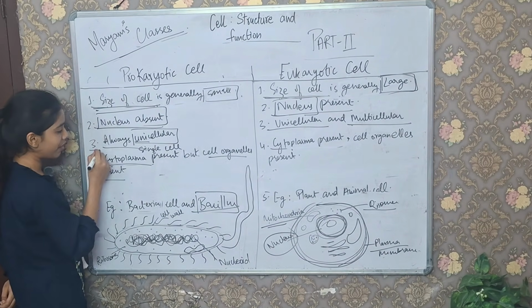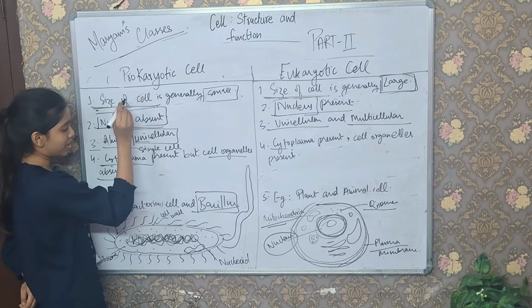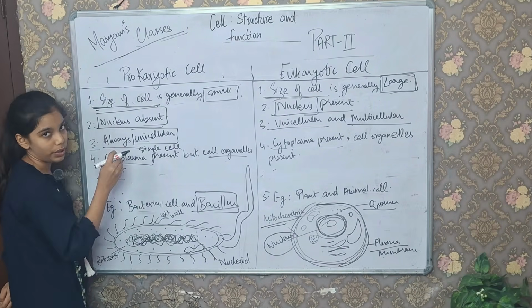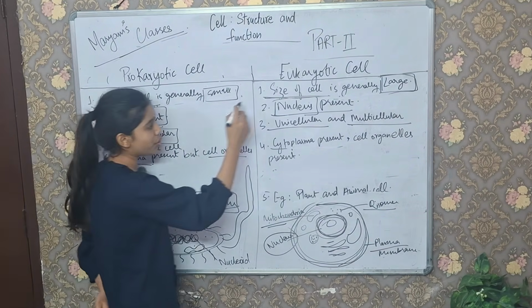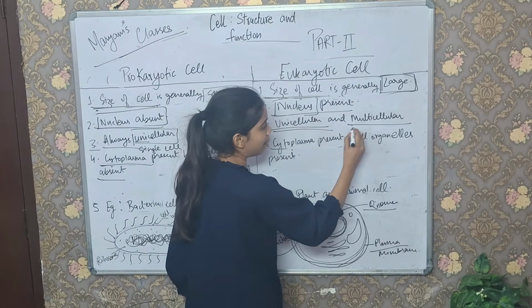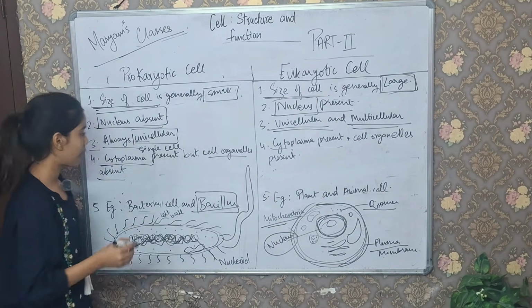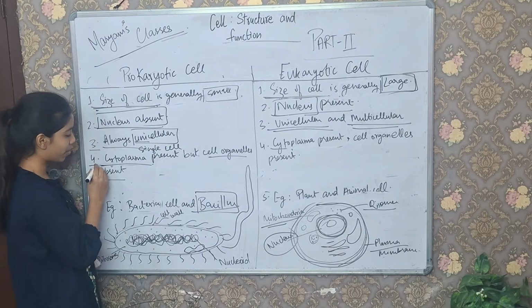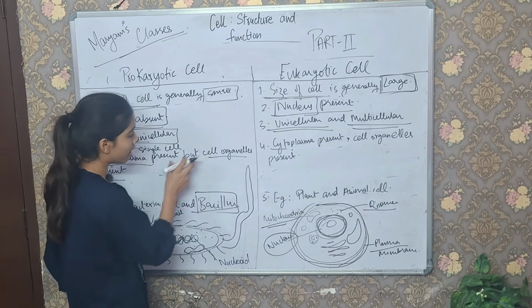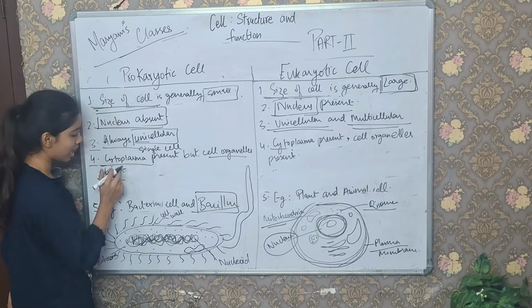Then the third difference is that the prokaryotic cell is always unicellular, meaning it has only one single cell, whereas a eukaryotic cell can be both unicellular and multicellular, more than one cell or a single cell. Then, moving toward the fourth difference, cytoplasm is present but cell organelles are absent.